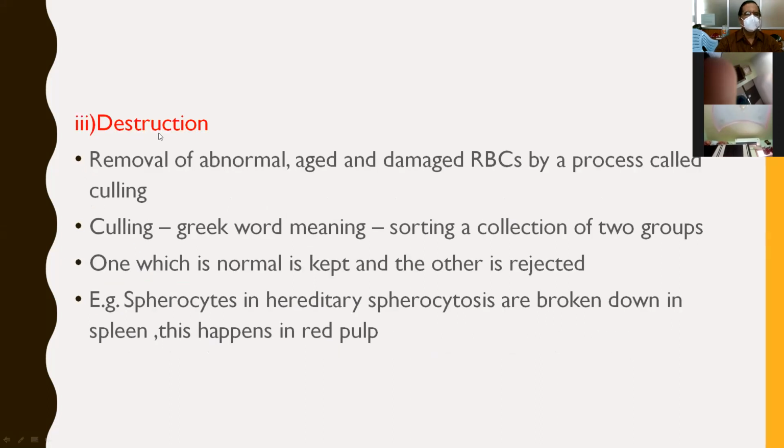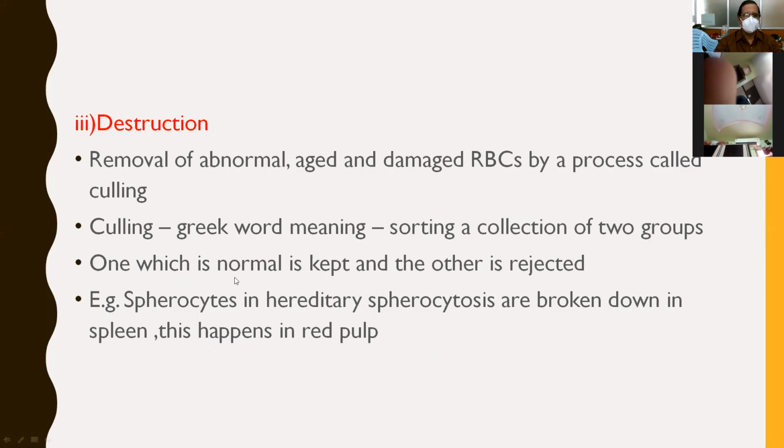And the third function, that is destruction. It removes abnormal, aged and damaged RBCs by a process called culling. Culling is a method of sorting. It is derived from the Greek word which means sorting or a collection of 2 groups of things, where we sort out the correct, normal one and the abnormal one.